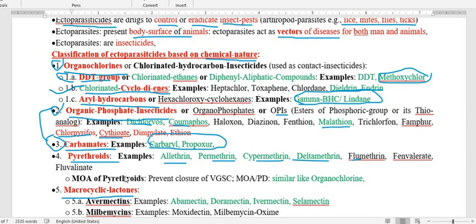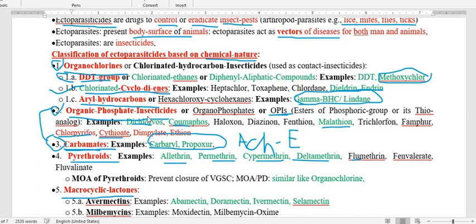Both are inhibitors of an enzyme, the acetylcholinesterase enzyme. So the mechanism of action against the parasite is inhibiting the acetylcholinesterase enzyme.